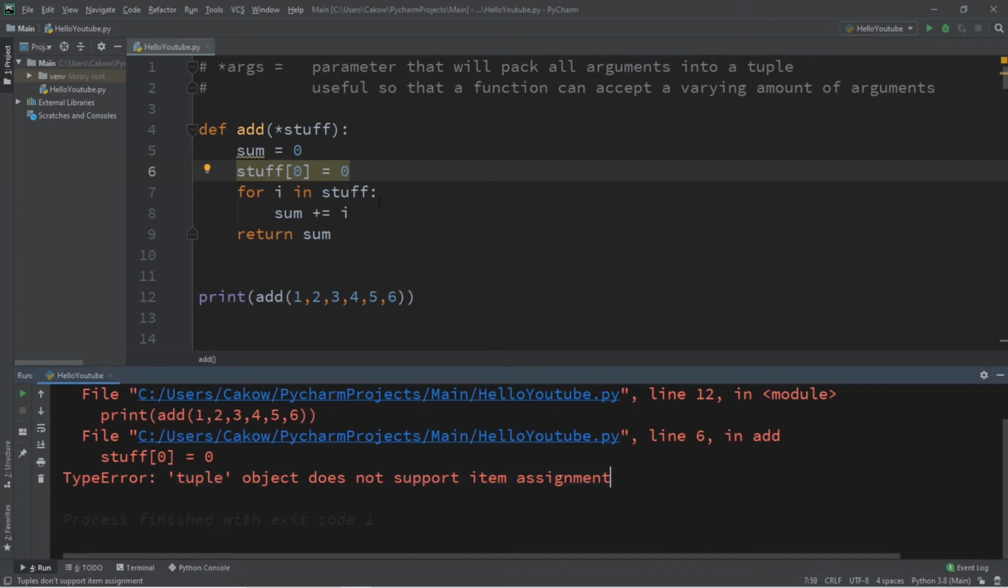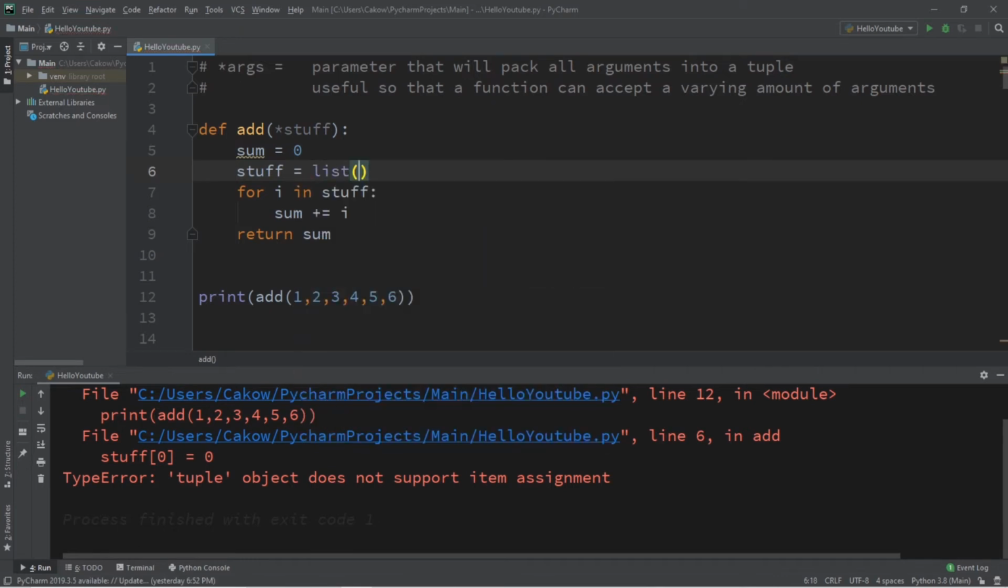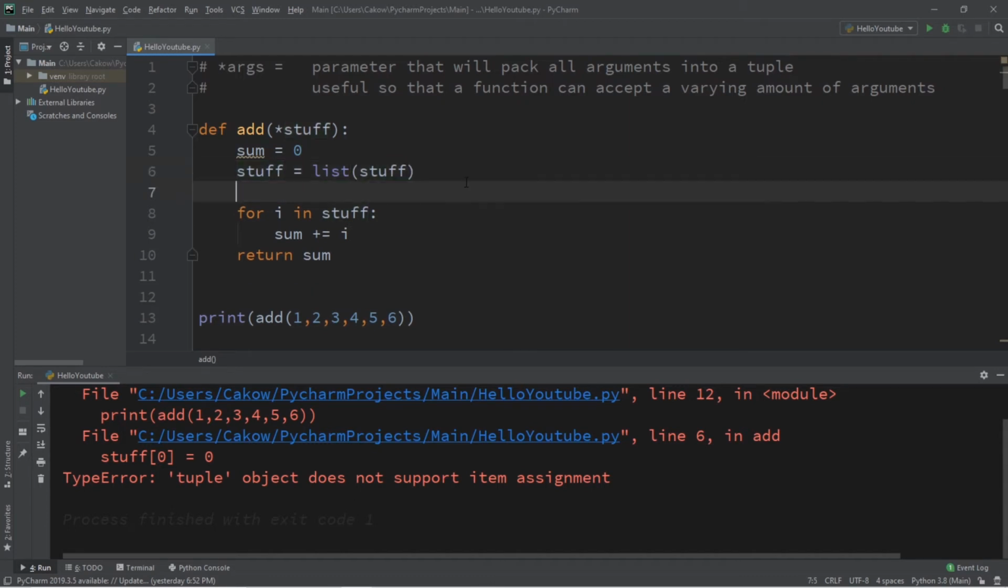If you need to change one of the values within your tuple after you pack all of these arguments, you might need to convert this to a different collection. One way in which we can do that is to cast it. Let's say stuff equals, and we'll cast our tuple as a list, because a list can be changeable, it's mutable. So let's attempt this again. We'll cast our tuple as a list, and then edit one of the values, and then add all the values together.